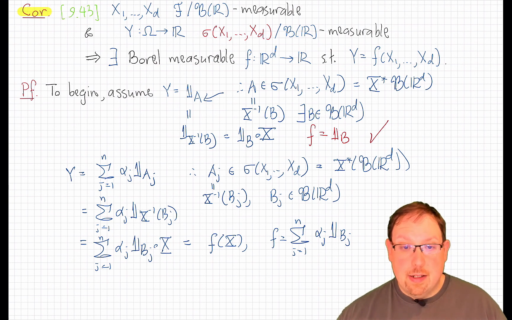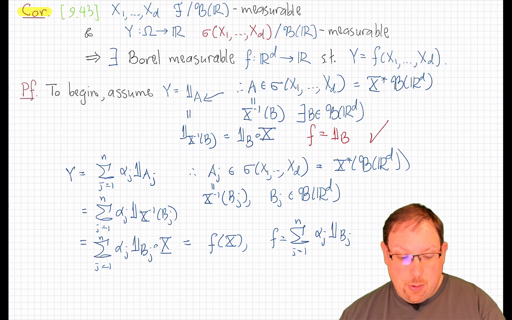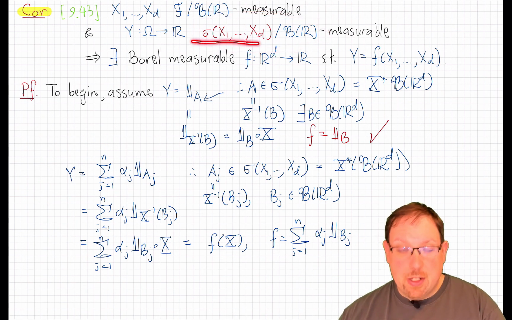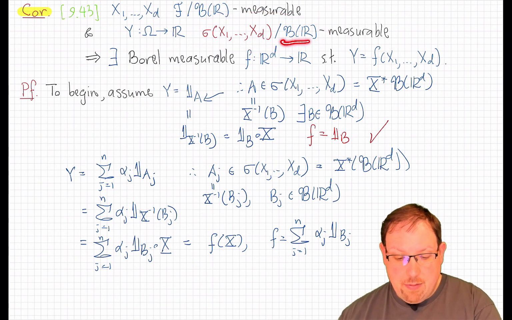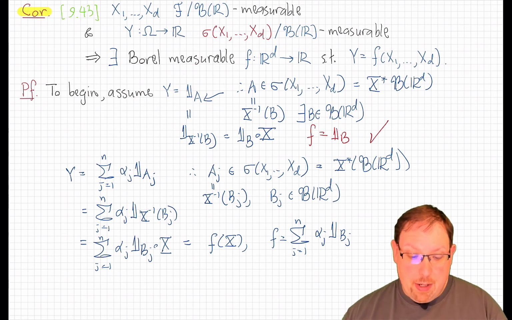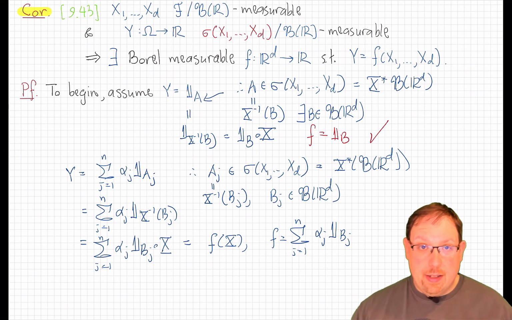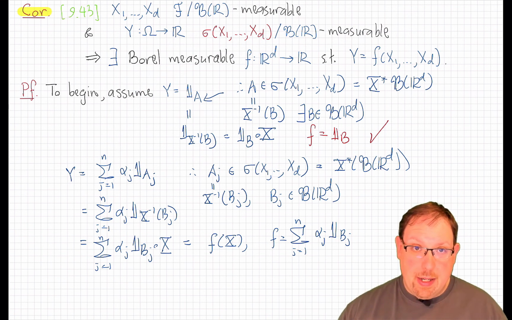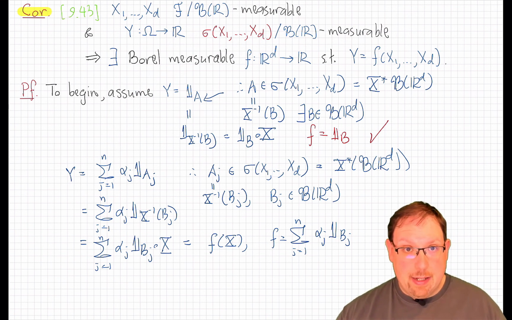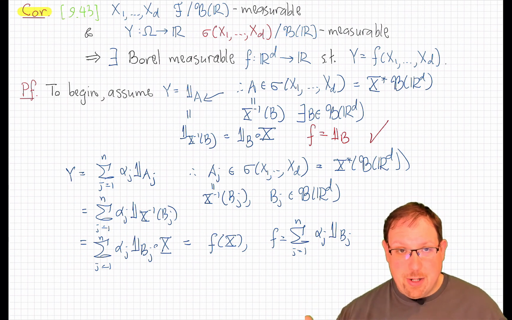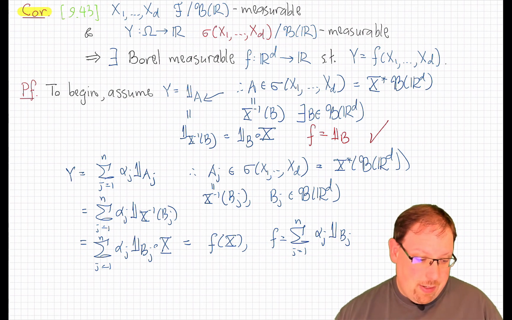Okay, now finally, let's assume nothing about y other than what we are told in the corollary. We just want y to be any measurable map from the sigma field generated by x_1 through x_d, taking values in the reals and being Borel measurable there. Well, by our limit theorem, we can approximate any such map by simple functions uniformly on bounded subsets in the range of the function.